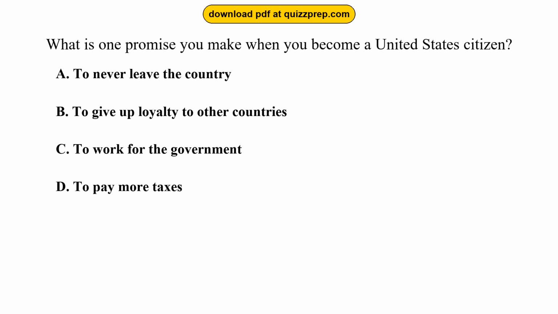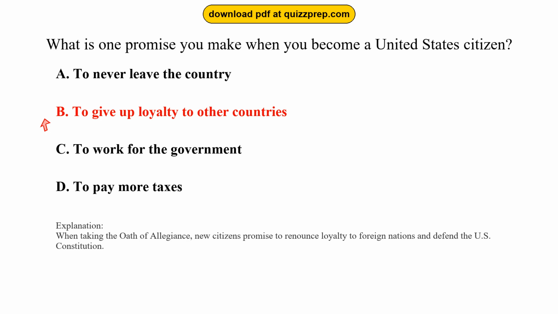Question 76. What is one promise you make when you become a United States citizen? Option A, to never leave the country. Option B, to give up loyalty to other countries. Option C, to work for the government. Option D, to pay more taxes. The correct answer is option B, to give up loyalty to other countries. When taking the oath of allegiance, new citizens promise to renounce loyalty to foreign nations and defend the U.S.